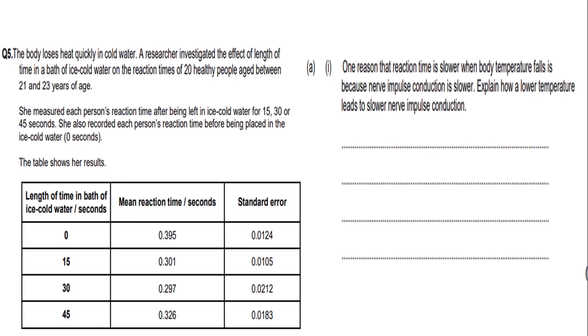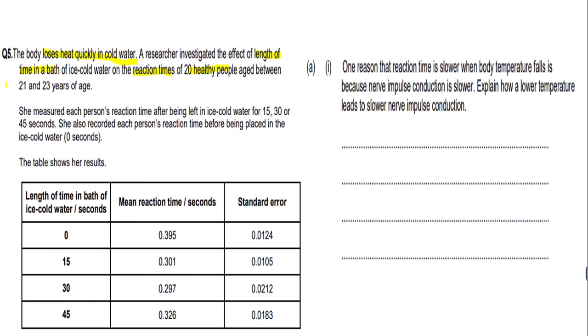Right, so that is it for the content, and now I'm going to get on to some exam style questions. So if I just get my highlighter tool out now. The body loses heat quickly in cold water. A researcher investigated the effect of length of bath time in a bath of ice-cold water on the reaction times of 20 healthy people aged between 21 and 23 years of age.